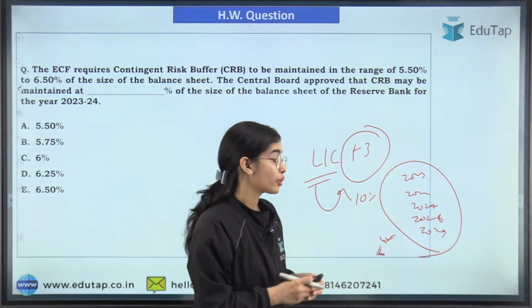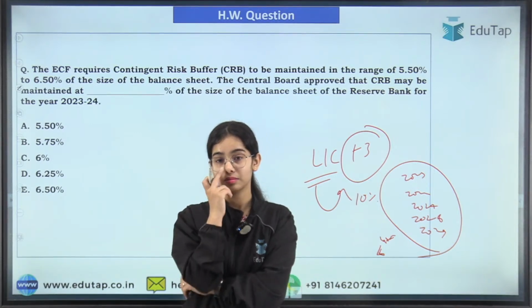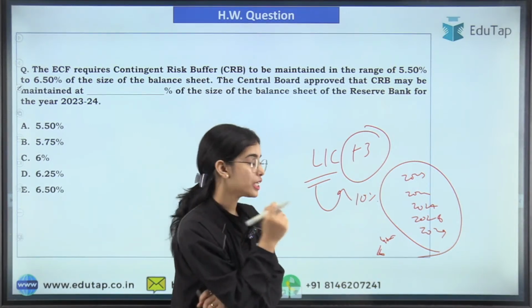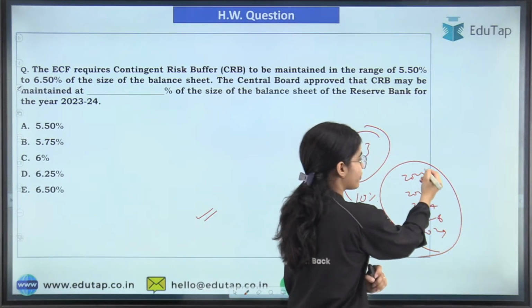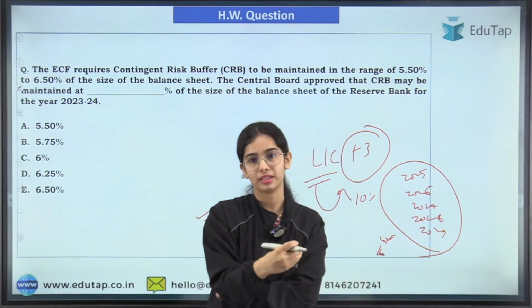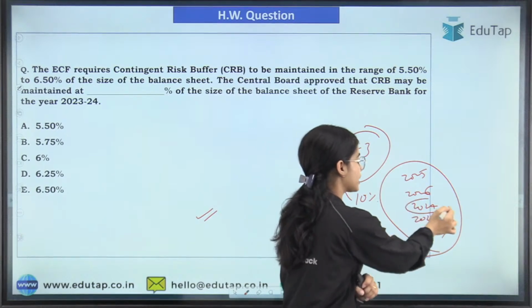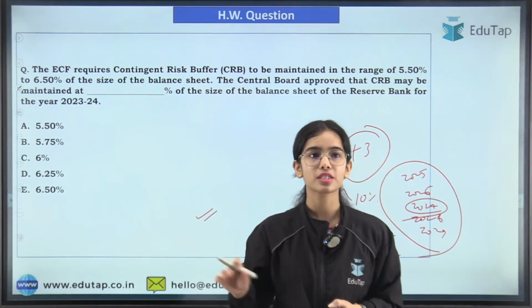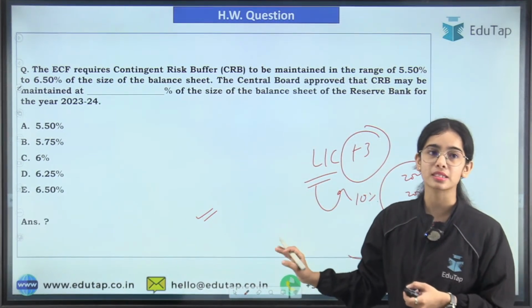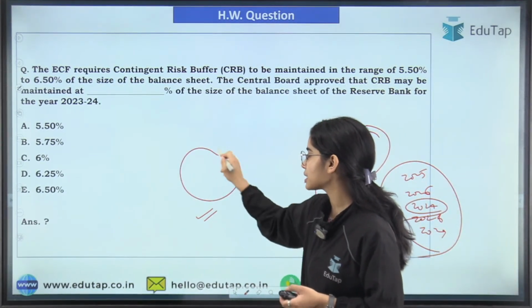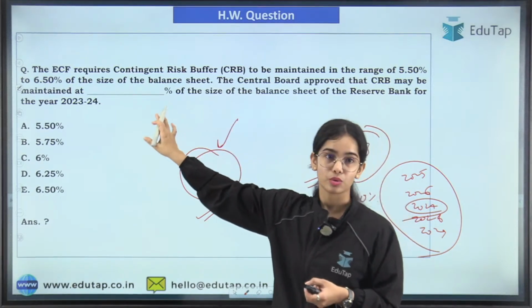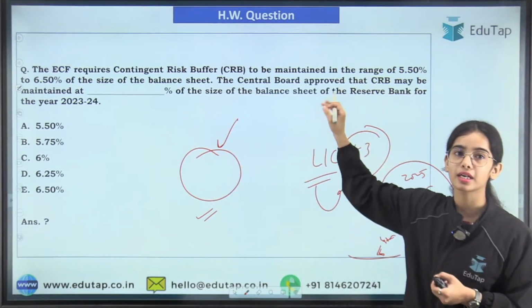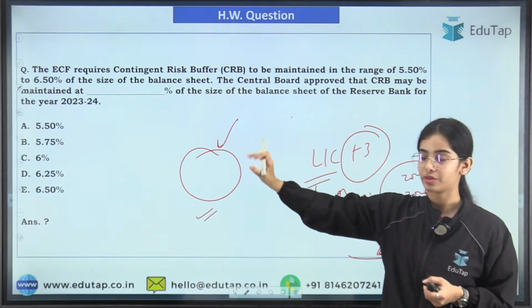Yes, it is 2029. It should be which year? 2025, 6, 7, 8 or 9? 2027. Very good. Right. It should be 2027, the year. Okay. So this is the basic idea. Now this is the homework question. I hope you will be able to answer, and just try to think about what the ECF is also. Okay. So what is the ECF, and in this what is the percentage?